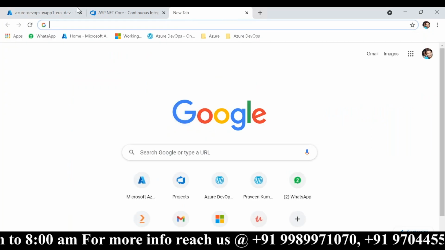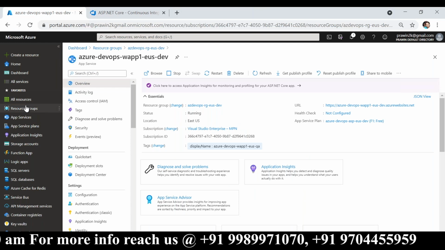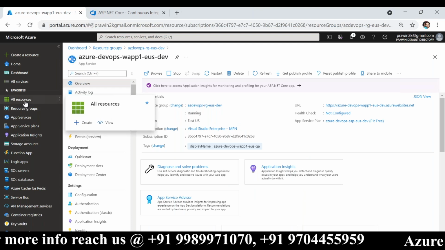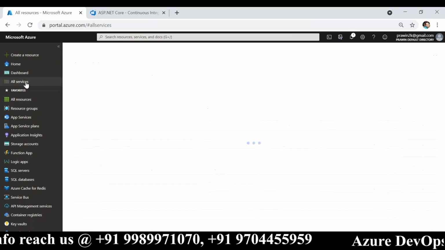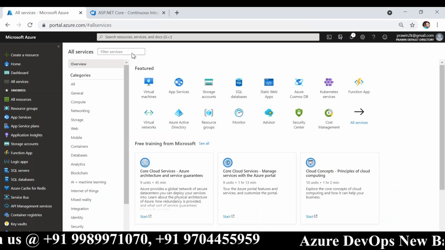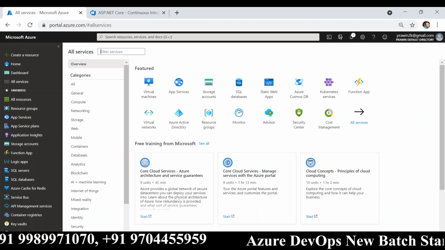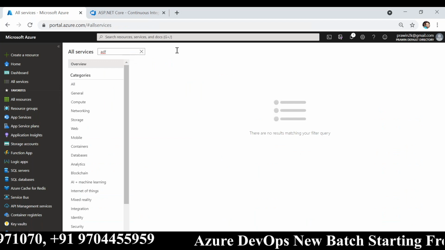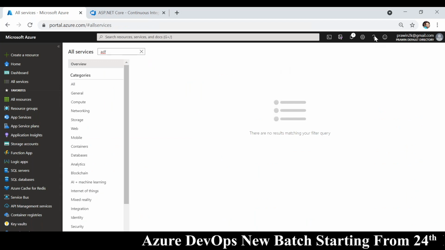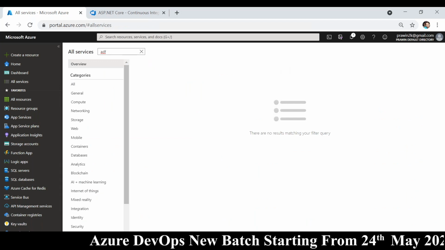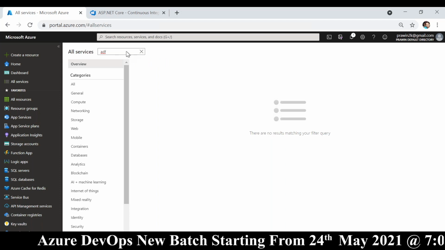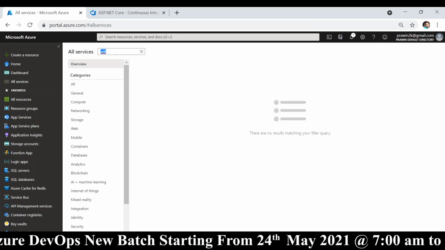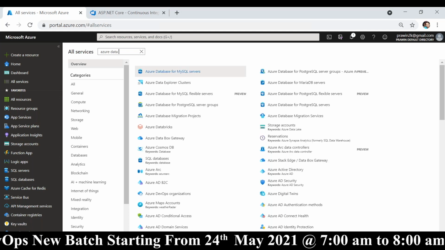Let me show you that here. There are some services that DevOps engineers, DBAs, or data engineers should be focusing on. One is ADF. Of course, the basics, the 10 services that I am teaching, everybody should know. Apart from that, you should learn Data Factory.